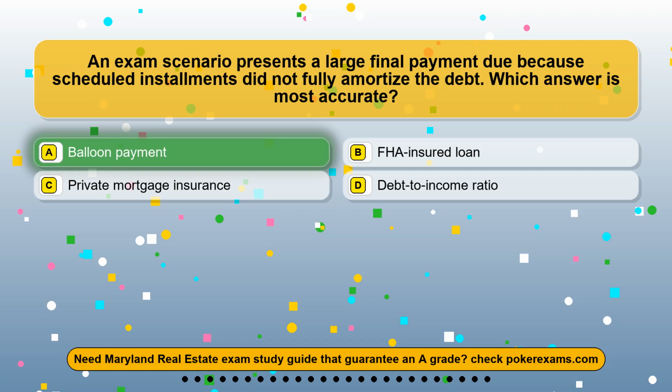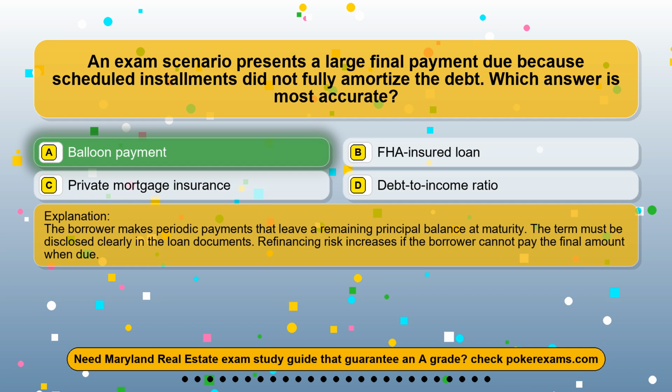The correct answer is option A, balloon payment. The borrower makes periodic payments that leave a remaining principal balance at maturity. The term must be disclosed clearly in the loan documents. Refinancing risk increases if the borrower cannot pay the final amount when due.